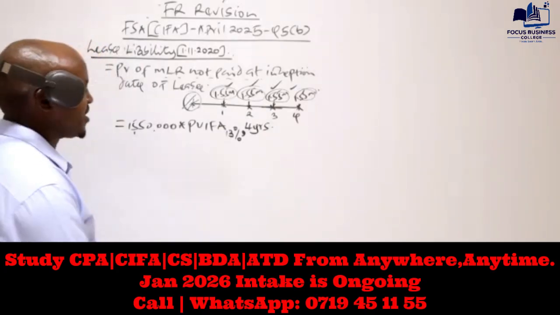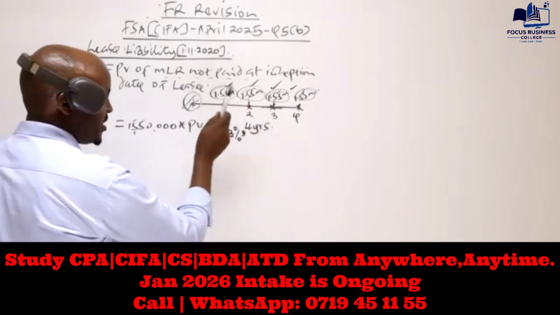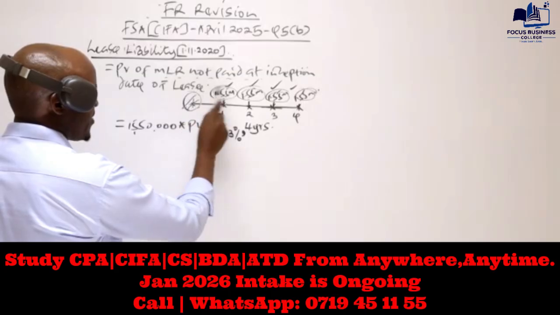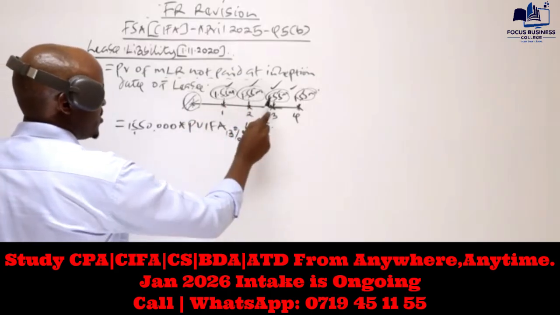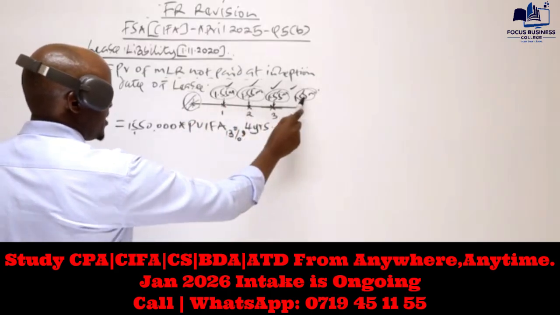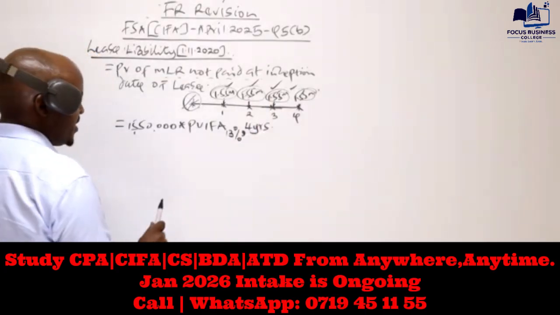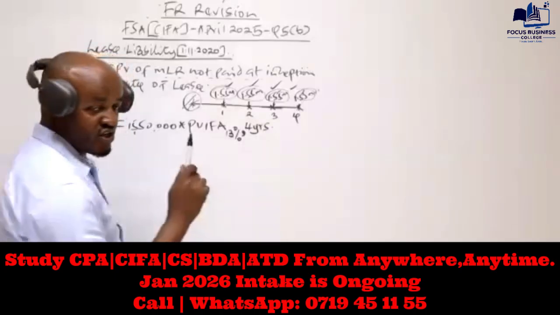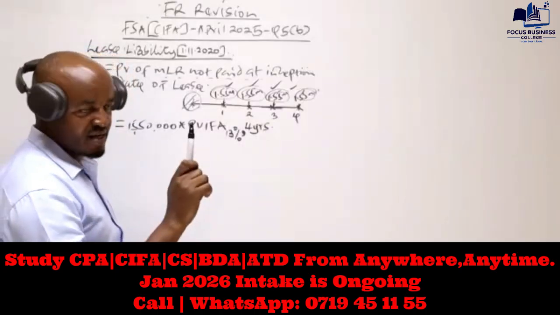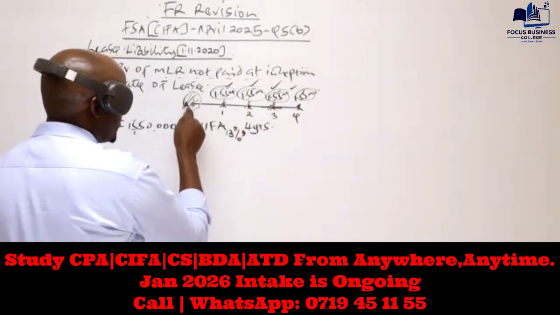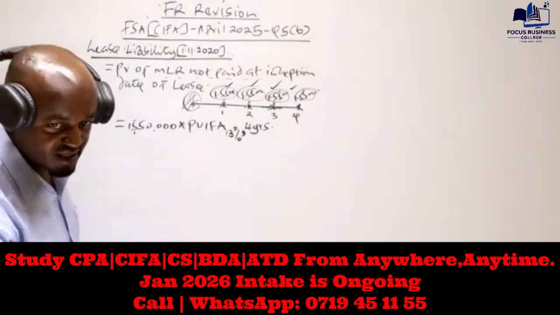But remember, if this amount were payable in advance, so for example, paid at the start of year 1, at the start of year 2, at the start of year 3, and at the start of year 4, what would be the difference? The difference would be our N here. Our N should be 3, because we just need to discount what was paid later. The amount paid at the inception date should not be discounted.